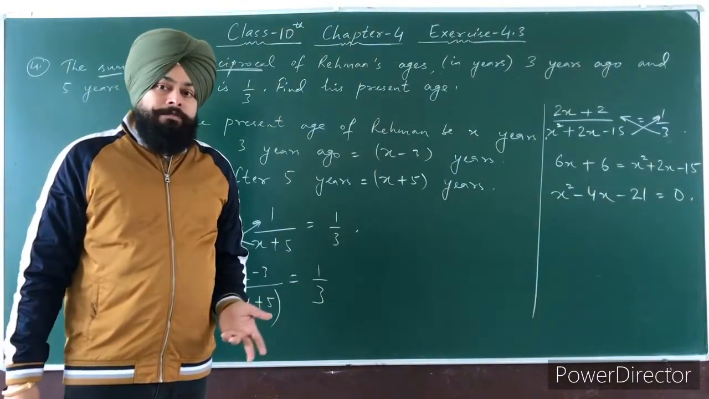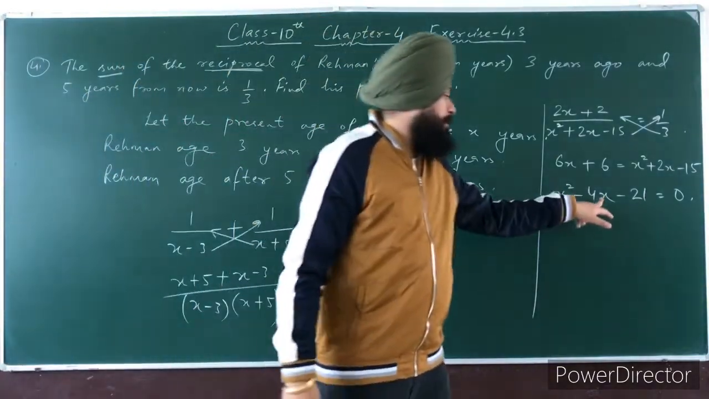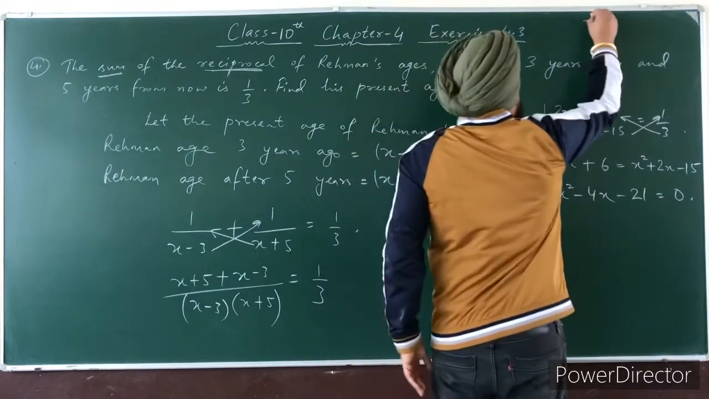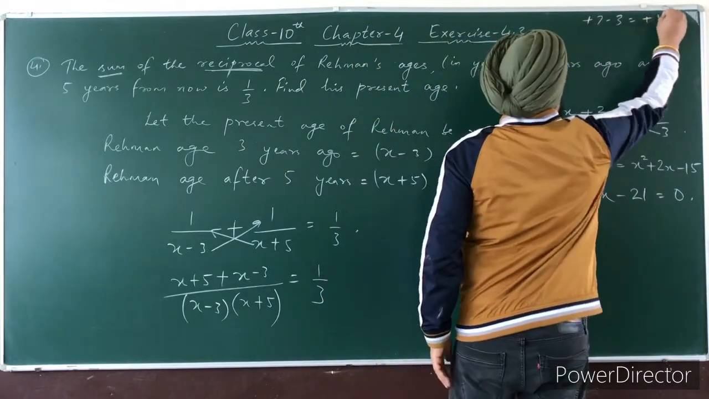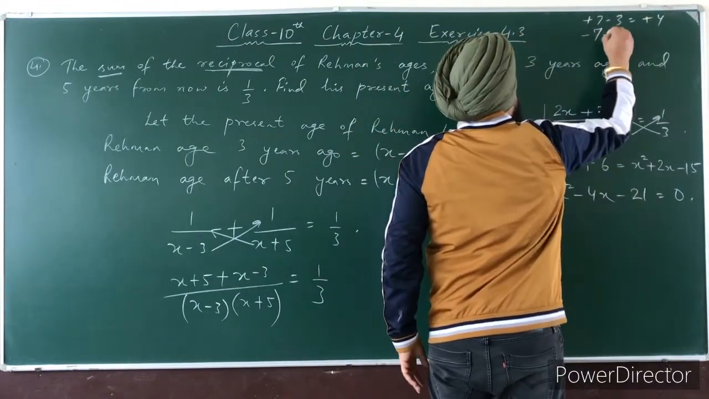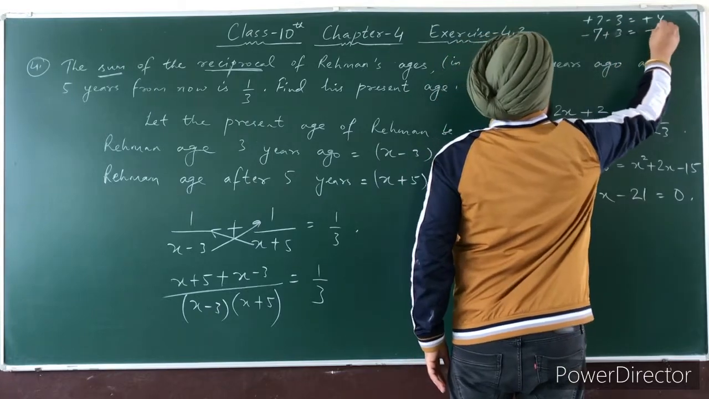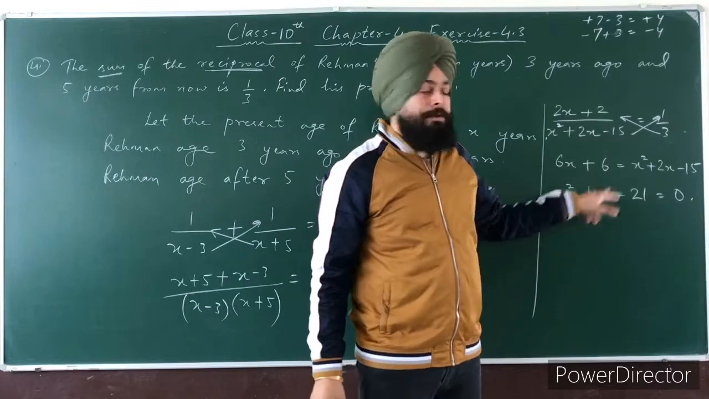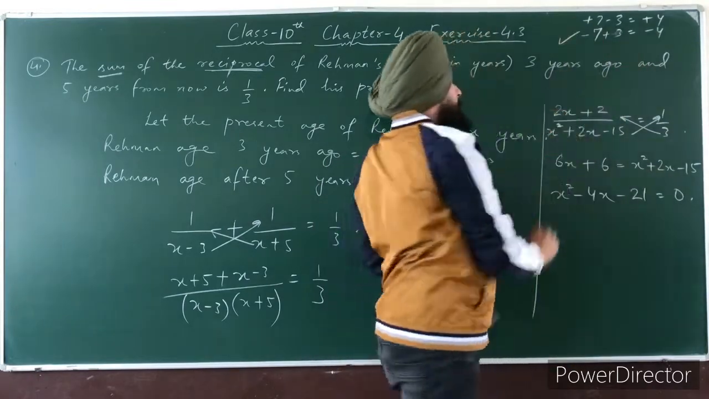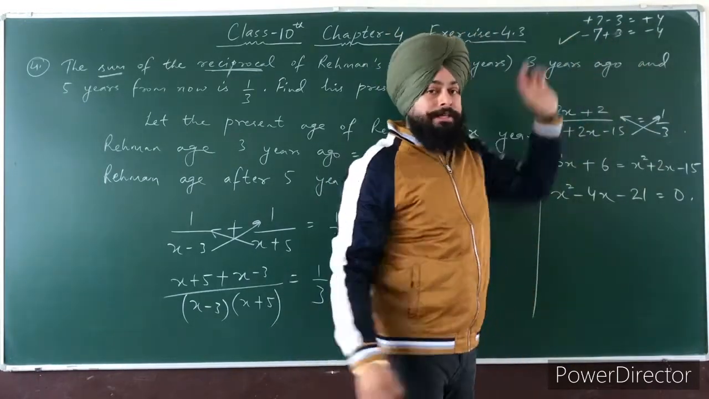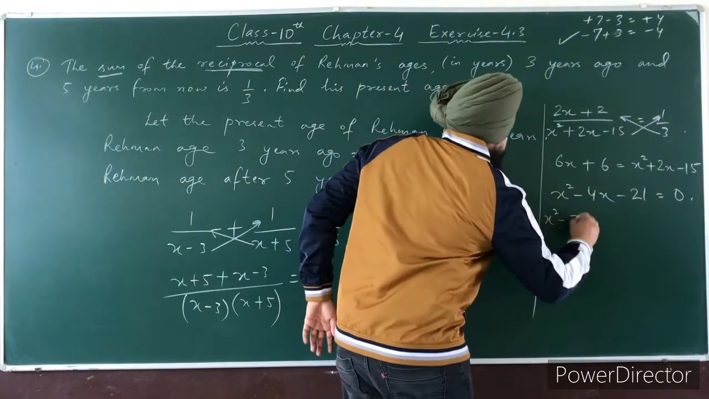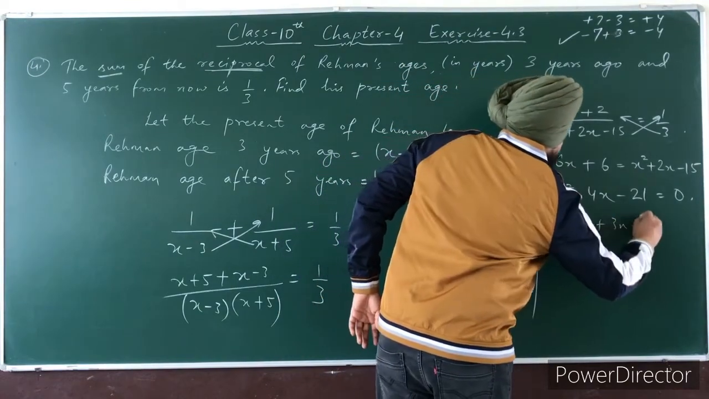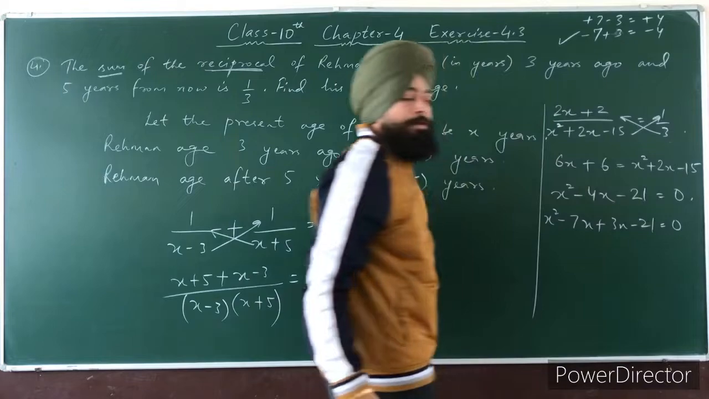3 7s are 21, and 7 minus 3 is how much? 4. So if you do 7 plus 7 minus 3, it is plus 4. If you do minus 7 plus 3, it is minus 4. So you can see here the sign is minus 4. So we will write minus 7x plus 3x. So write here x square minus 7x plus 3x minus 21 is equal to 0.